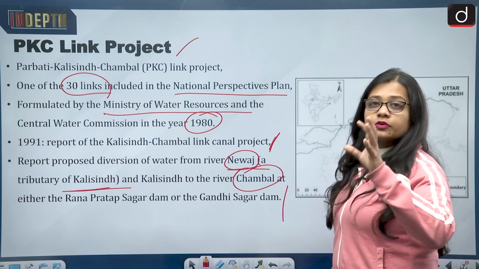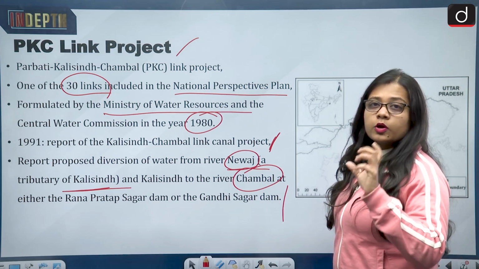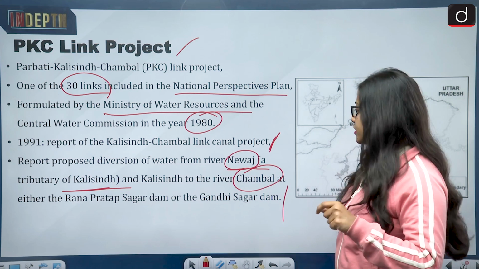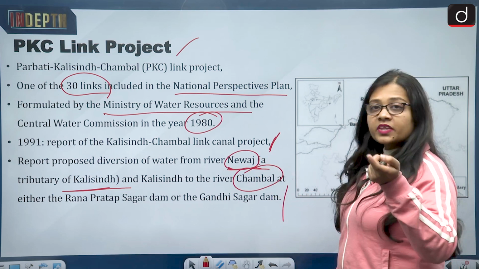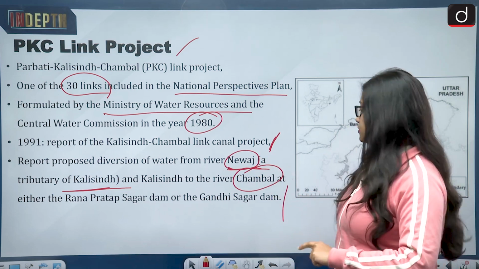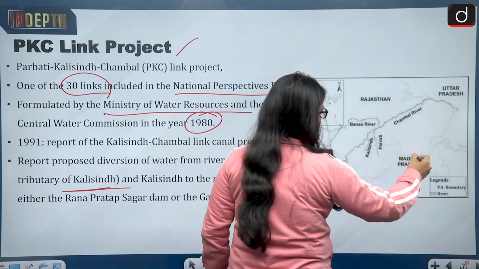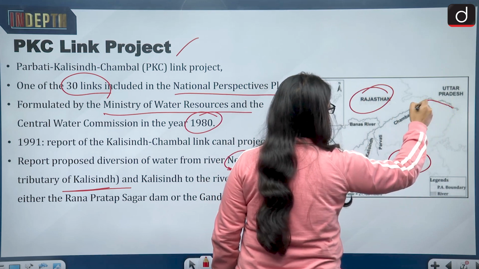So the report which was submitted in the year 1991 talked about diverting water from the river Kali Sindh and one of its tributaries, the river Nevaj, into the river Chambal. You can see this is Madhya Pradesh, this is Rajasthan. This is the Chambal river.